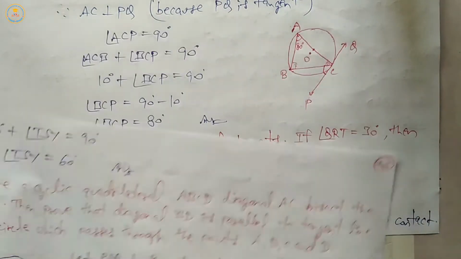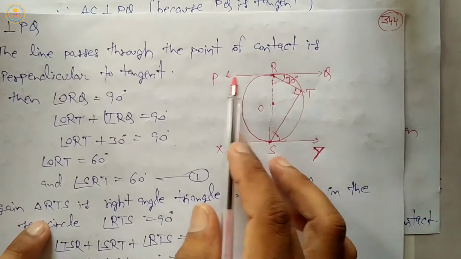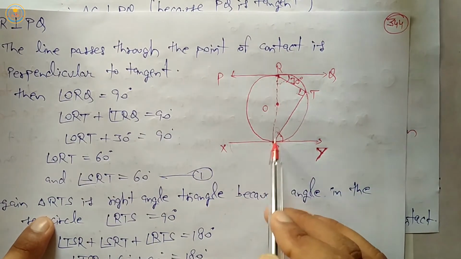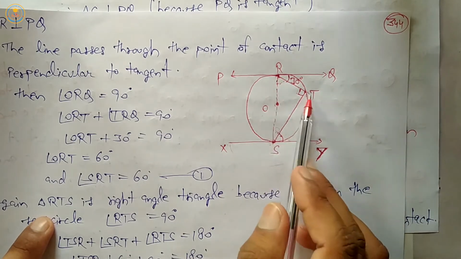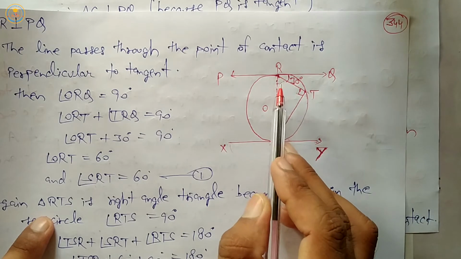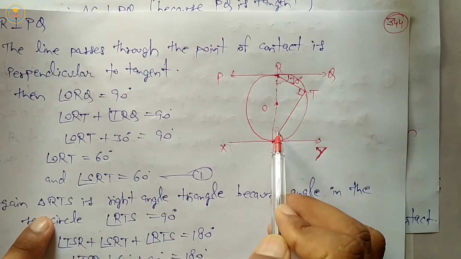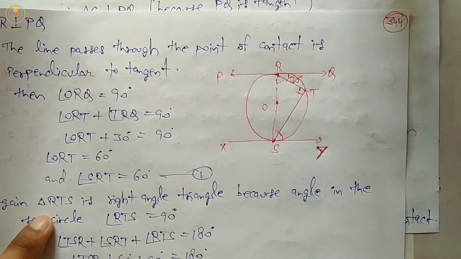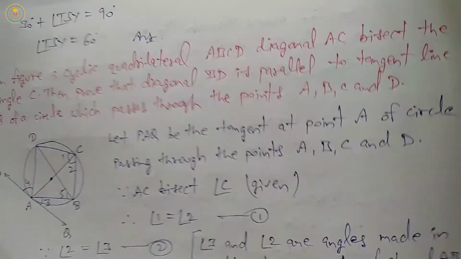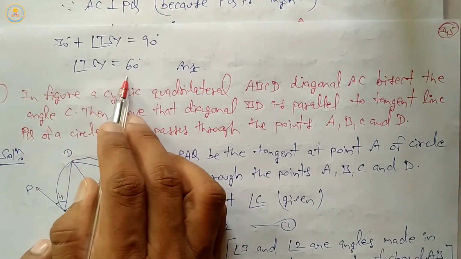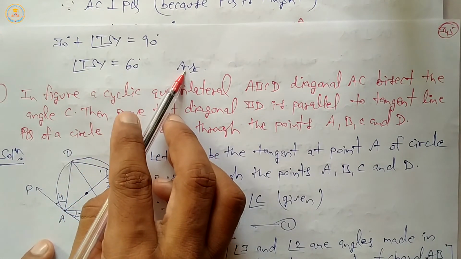Okay, simple fundamental theorem. These two lines are parallel. This one is 30. So join RS, which is the diameter. Now angle RTS equals 90 degrees, so 30 and 60 plus 90. The remaining angle is 60 degrees, therefore we find that angle TSY equals 60 degrees. So TSY equals 60 degrees is the answer.